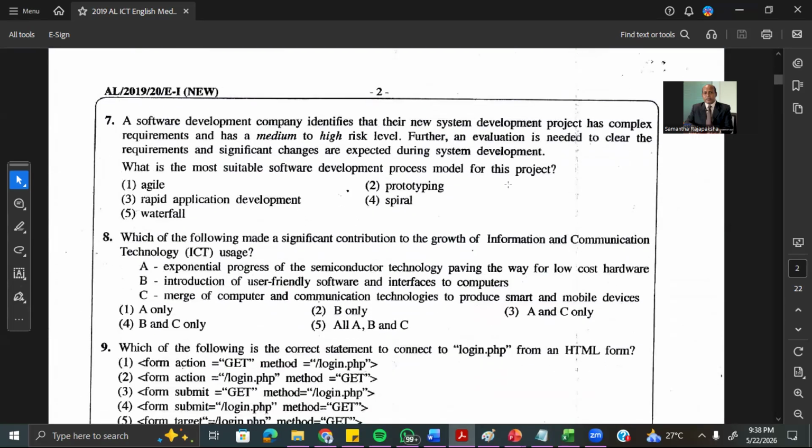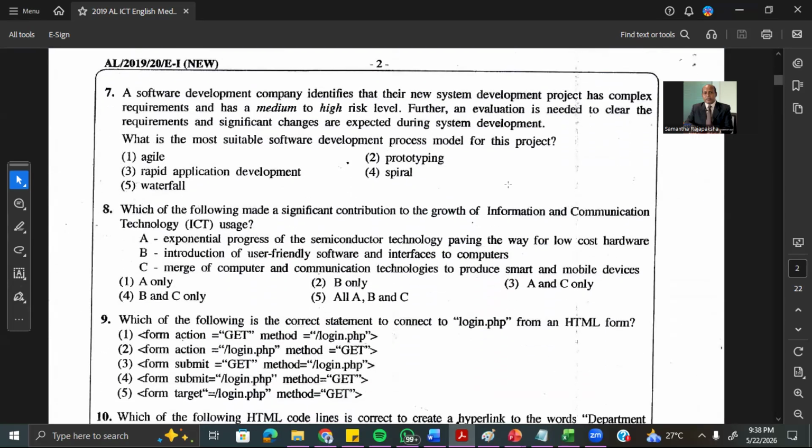Okay, question 7. Now the question 7 is, a software development company identifies that their new system development project has complex requirements and has a medium to high risk level. Further, an evaluation is needed to clear the requirements and significant changes are expected during the system development. What is the most suitable software development process model for this project?